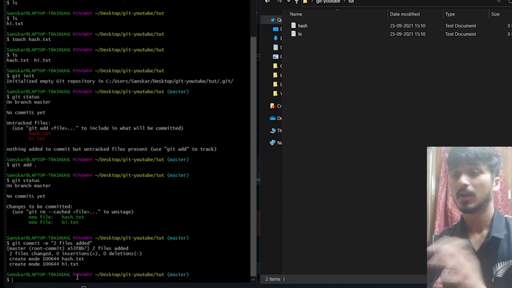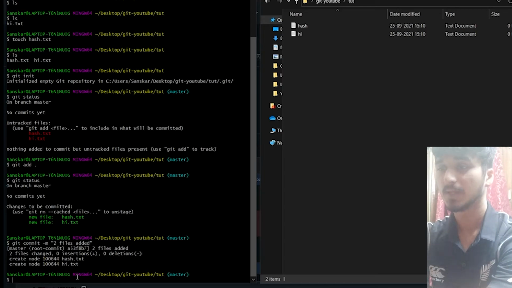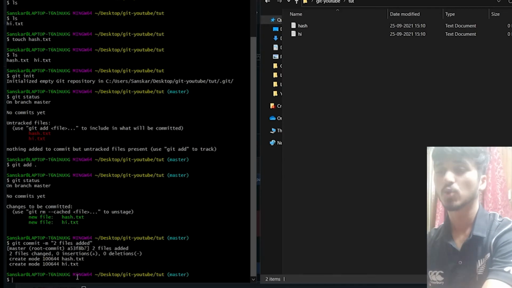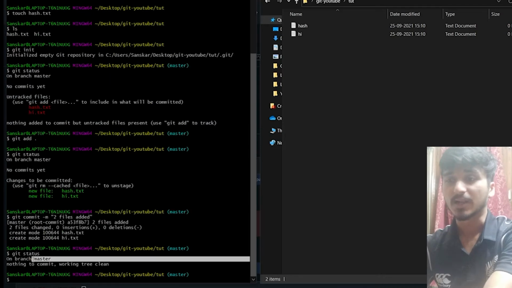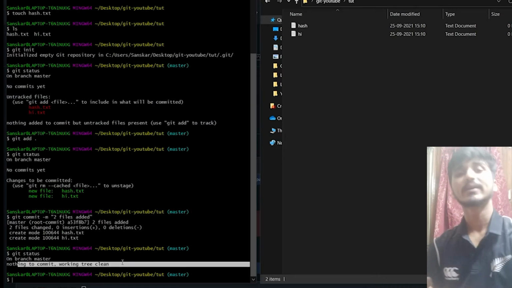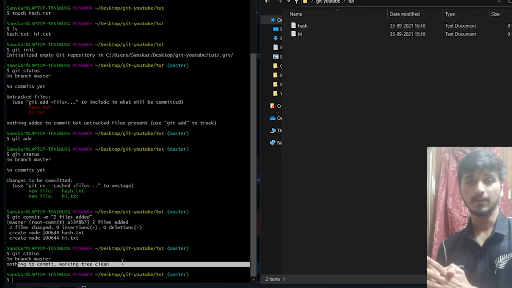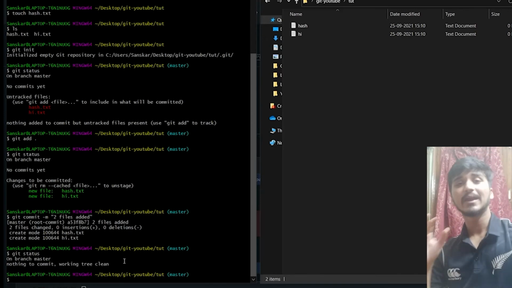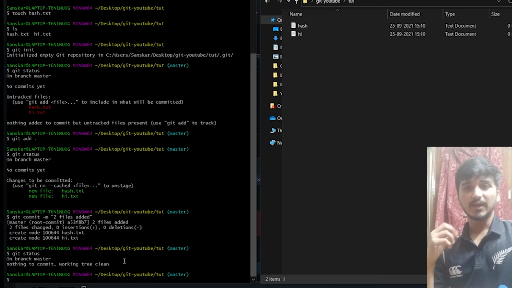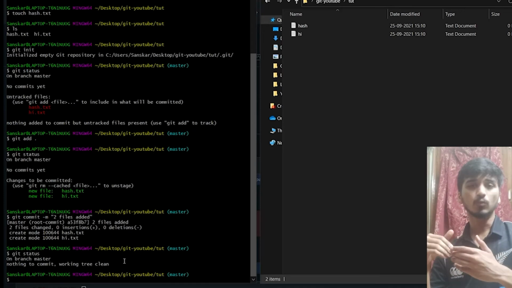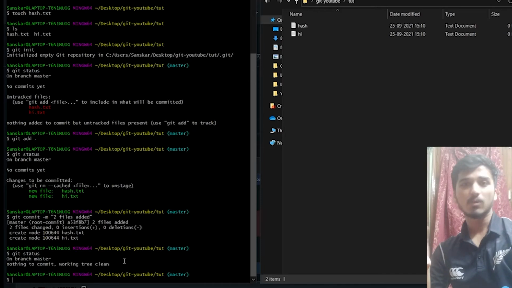Now if I say git status again, it shows me on branch master. Forget that. Nothing to commit, working tree clean. Now Git is telling me that all the changes that were made up until that point are covered. I need not worry now. So for example, if this was an app I was working on, and now I want to add something new, I want to try something new, I want to experiment, I can do that tension free.